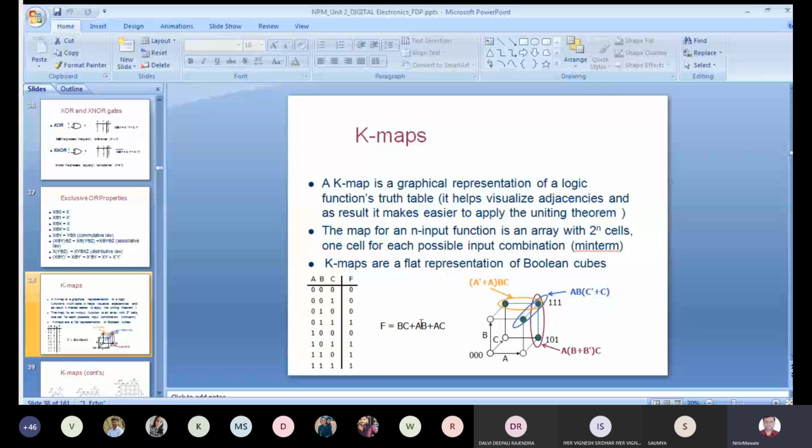So from this truth table I can get the answer like this, and this answer can be inserted in that K-map, and I can go for the K-map simplification.